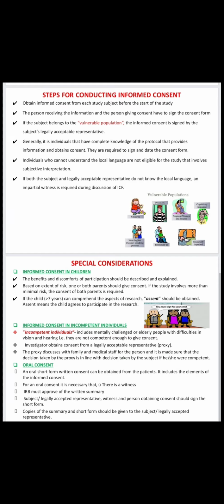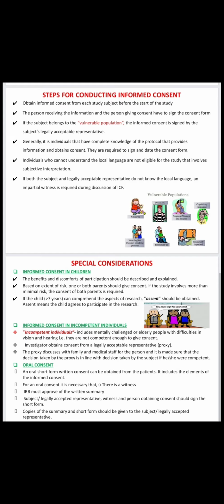Last one is what is meant by oral consent. Okay, if no particular prepared informed consent form is available for the clinical trial, the investigator will write an oral short form written consent form. In the oral short form, the investigator will write all the procedures of the clinical trial in written form.